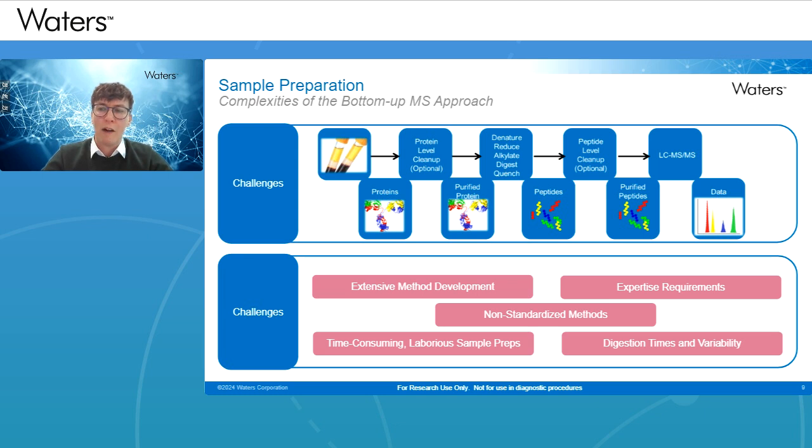So there are different pathways you could take to get to the point where you've got enough sensitivity for this analysis. You could follow the pathway, perform a protein-level cleanup, which would maybe capture the protein and isolate it from other proteins in the matrix.